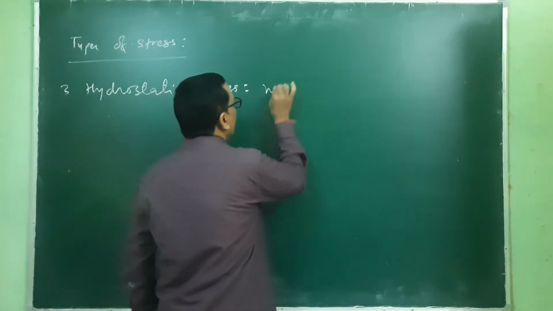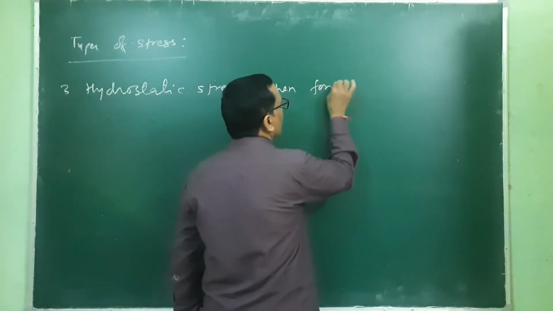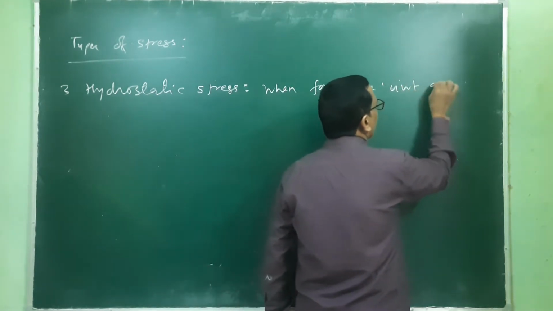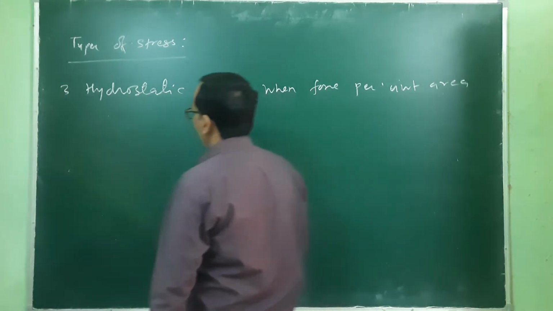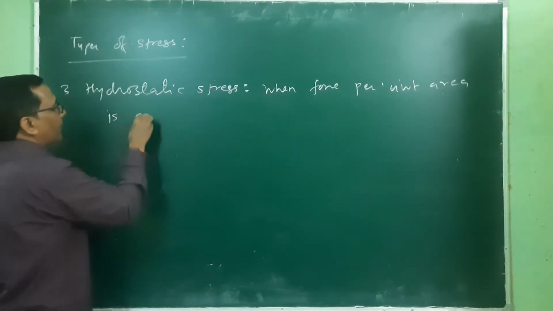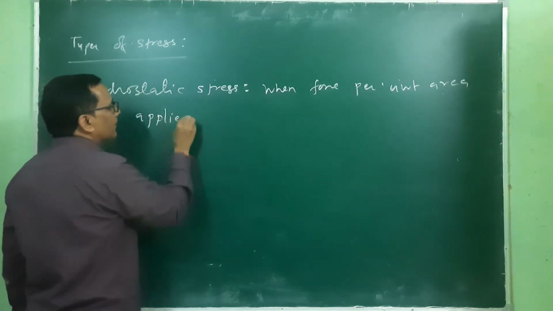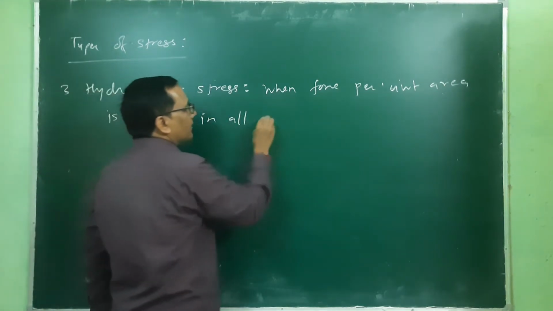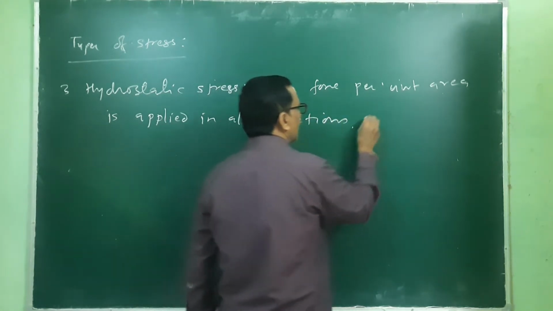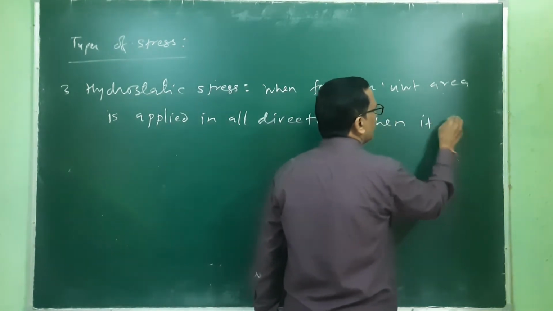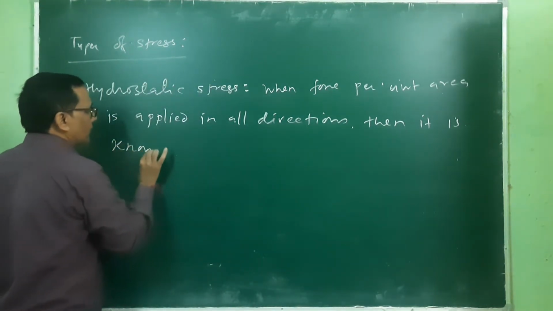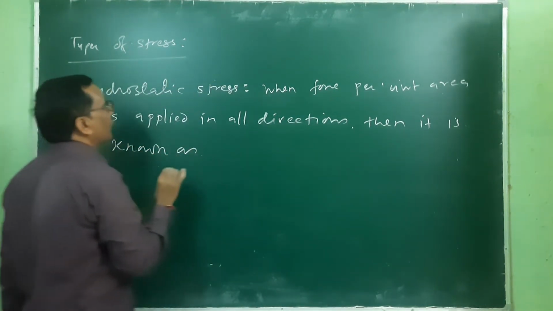So when force per unit area is applied in all directions of the system, then it is known as hydrostatic stress.